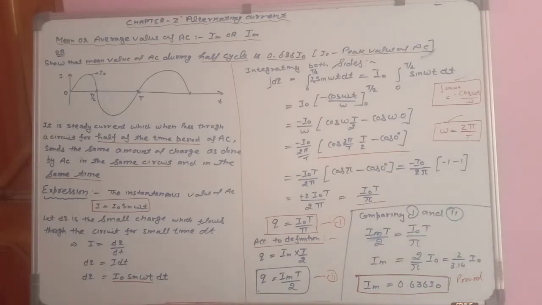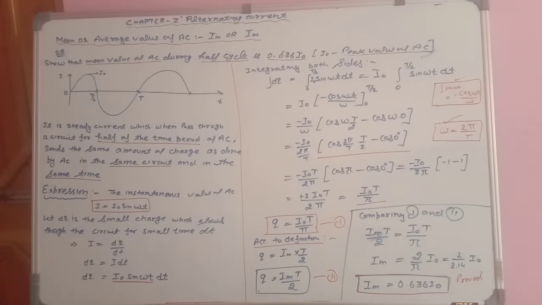Now let us see its definition. Students, the mean value of AC is defined as the steady current, I hope you understood what is steady current, which when passed through a circuit for half of the time period of AC sends the same amount of charge as done by AC in the same circuit in the same time. The definition is a little confusing, but if we learn it by understanding, it is very easy.